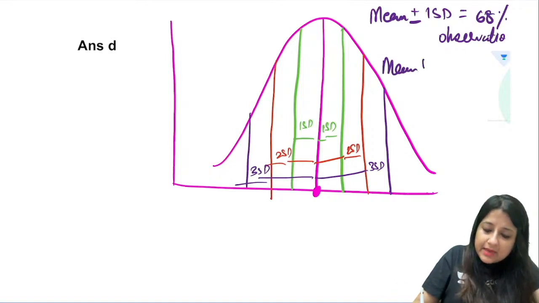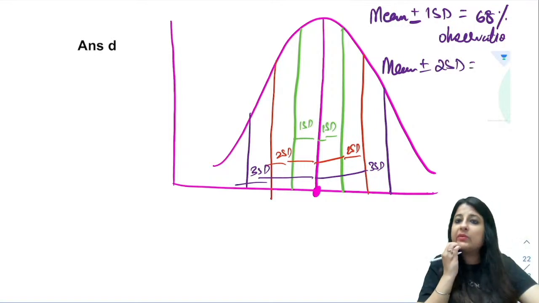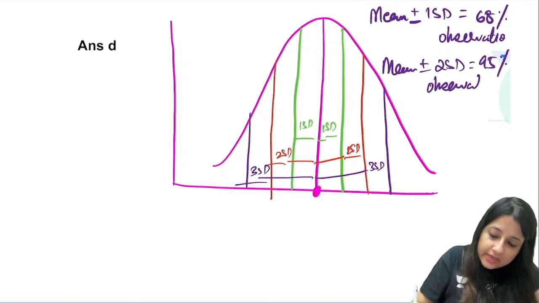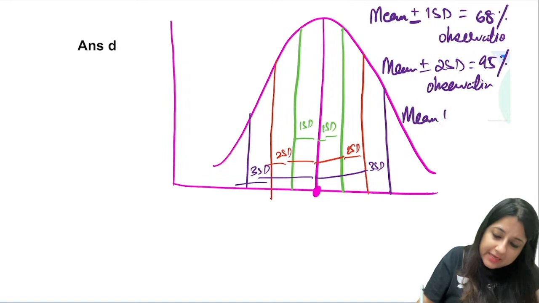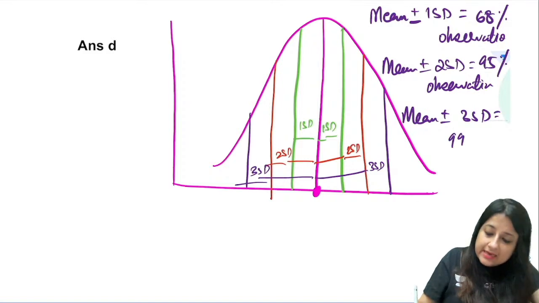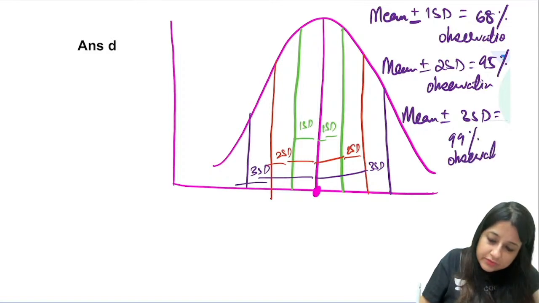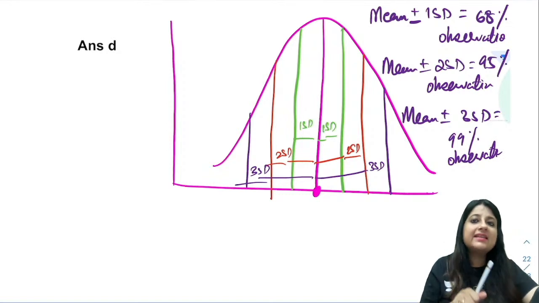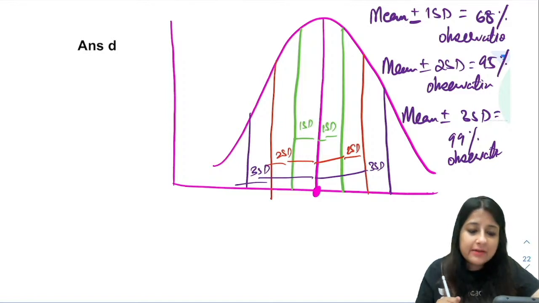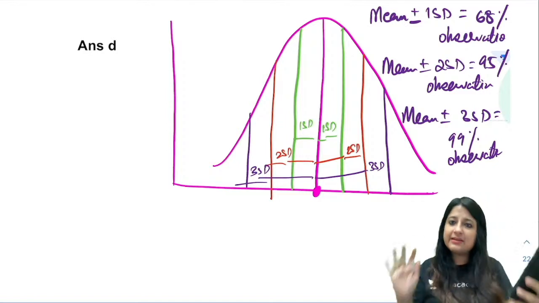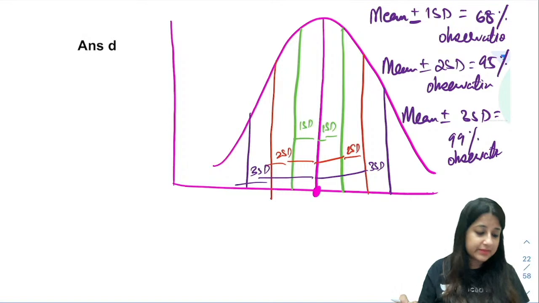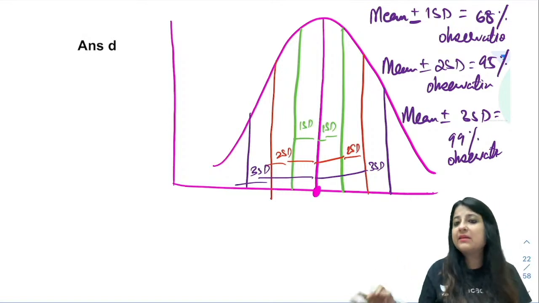Mean plus minus 2 SD covers 95% of observations. And mean plus minus 3 SD covers 99.5%, but हम लोग इतना detail नहीं याद रखने की ज़रूरत है, you can just say 99%. All right, this is a basic MCQ that can come.